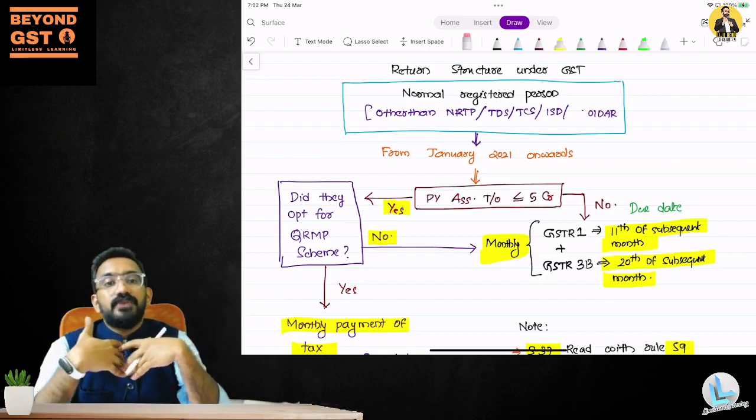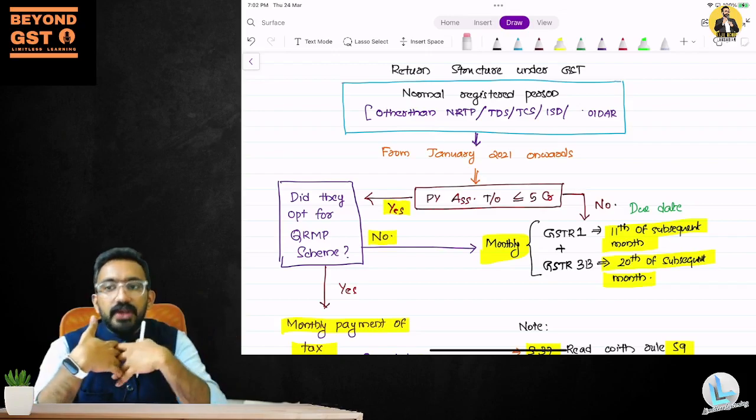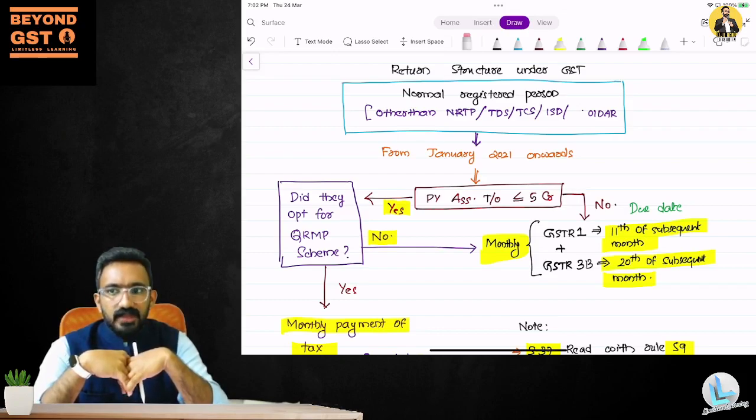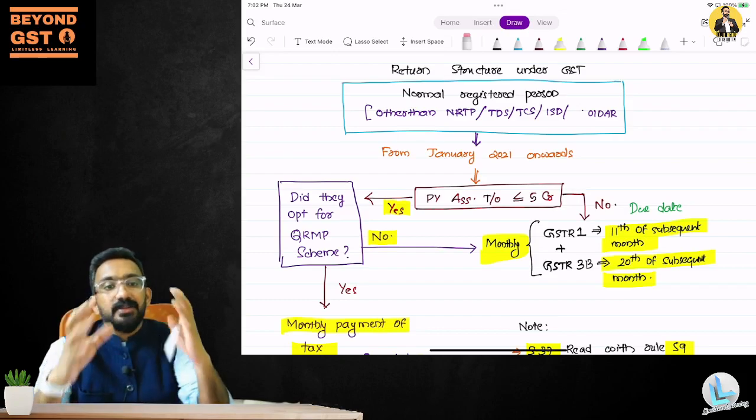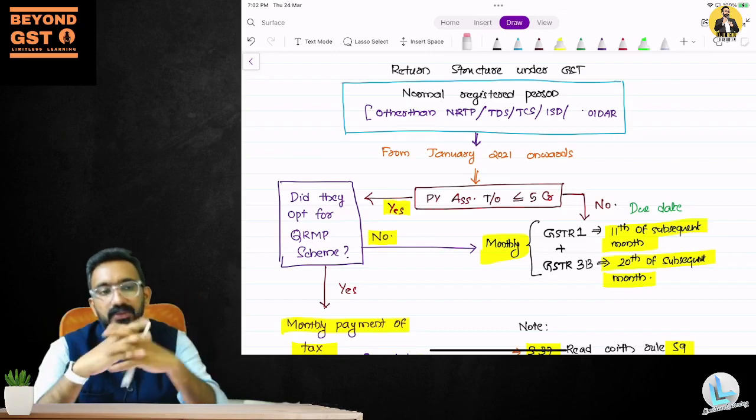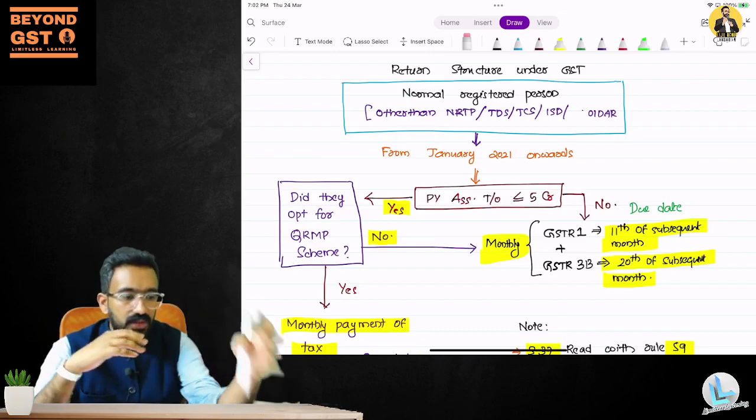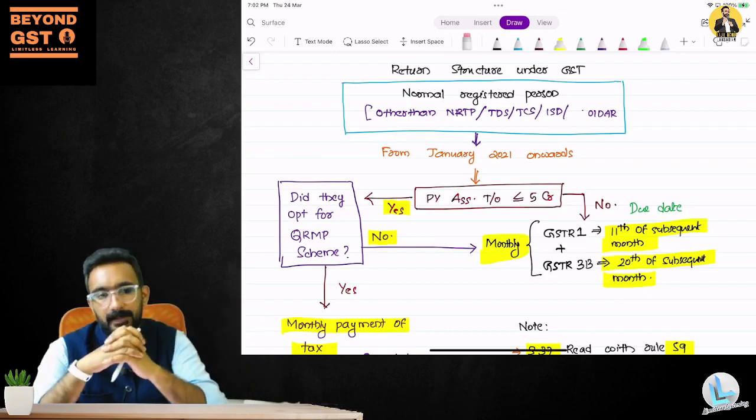What if I don't file it on 11th? What if I don't file it on 20th? What will be applicable for me? I will have late fee applicable. This is the first understanding that you need to have. You will have late fee applicable if you don't file it on the due date that is mentioned.